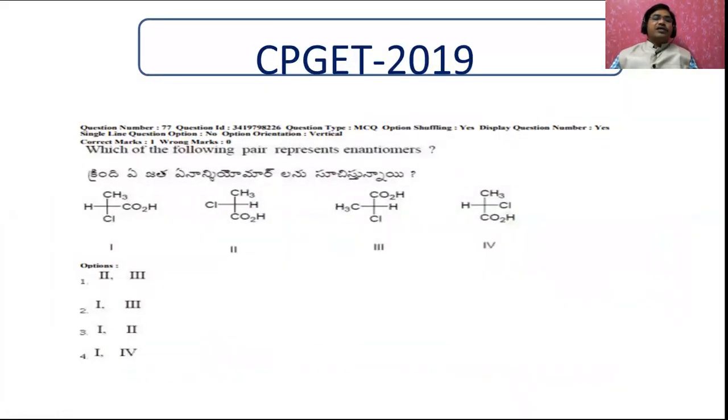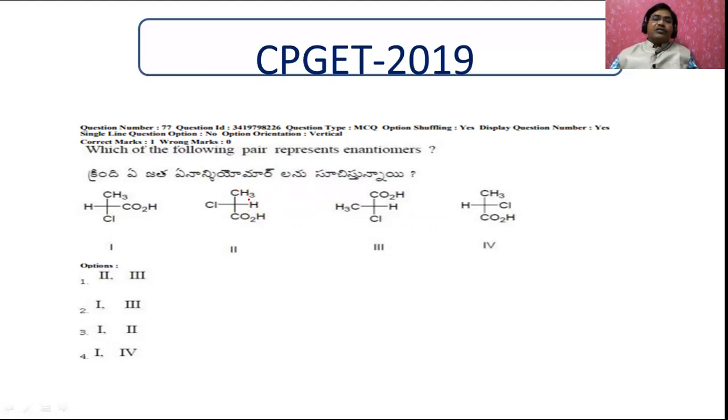Now let us see which of the following pairs represents the enantiomers. For this I will tell you a very simple technique. That is the Cahn-Ingold-Prelog rule. We have to assign priorities, and then see whether the arrangement is clockwise or anti-clockwise. Whenever the lowest priority group is on the horizontal position, whatever clockwise or anti-clockwise direction you get, you have to think of the opposite.